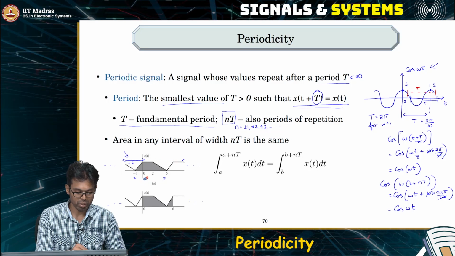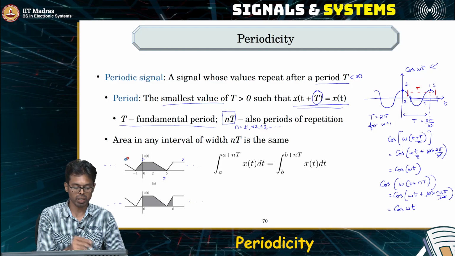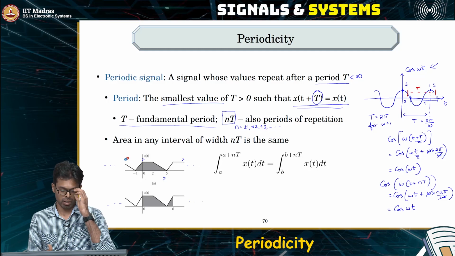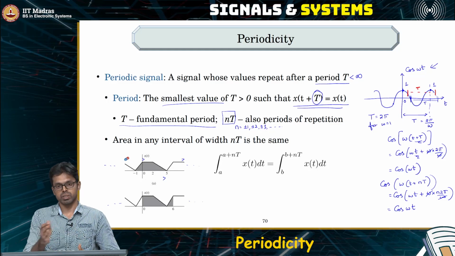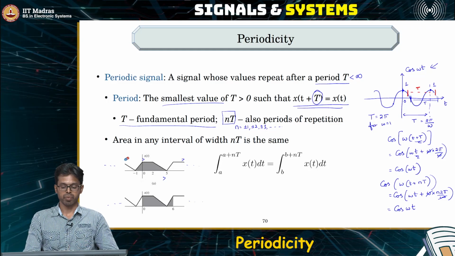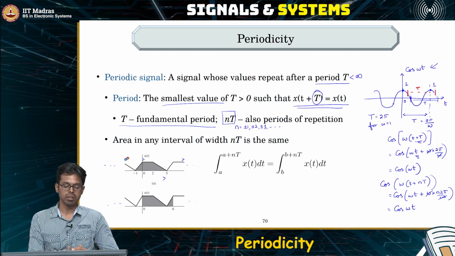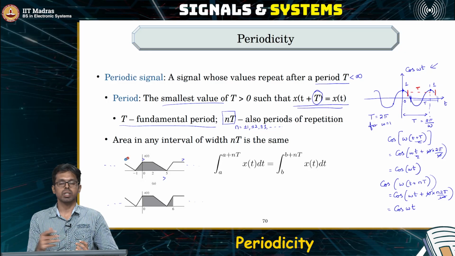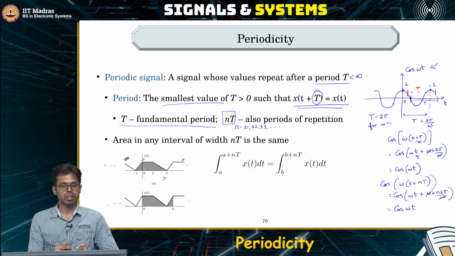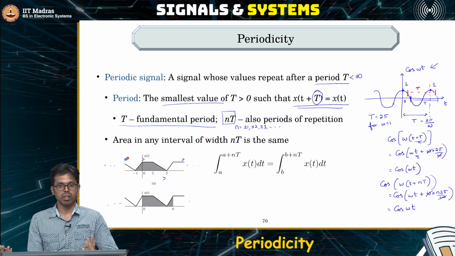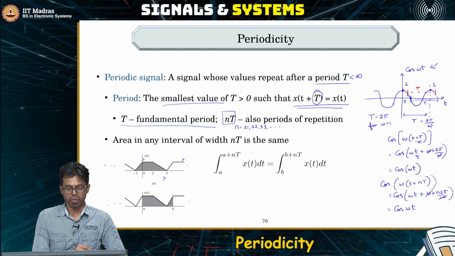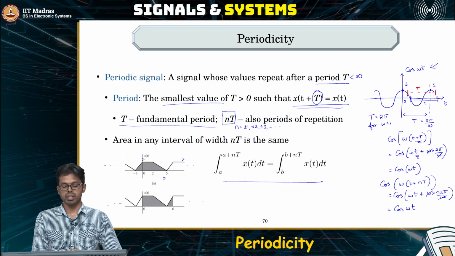Now another important property is not just the value, but the area of the signal itself keeps repeating again and again. That makes sense because the value of the signal repeats, which means if I integrate the signal in one period, that is compute the area under the signal in one period, it should also keep repeating itself, right? Because the signal value itself is repeating. So the area under the period will also be the same because the values are anyway the same. So that's what the second property, or the second condition that is given here, says.